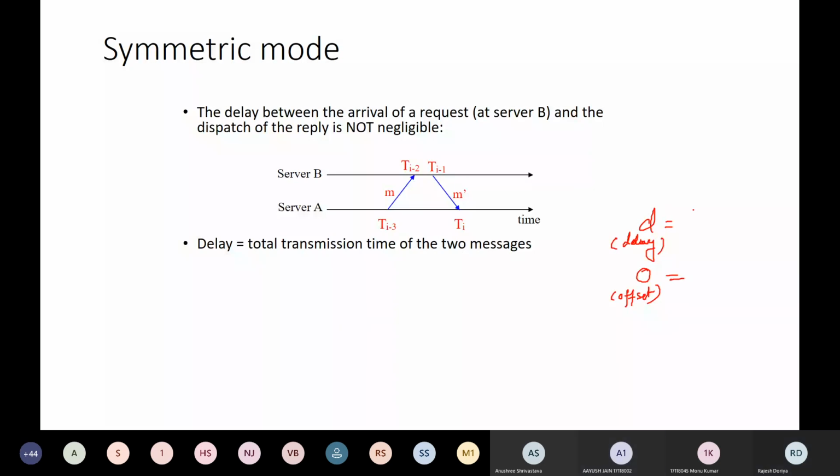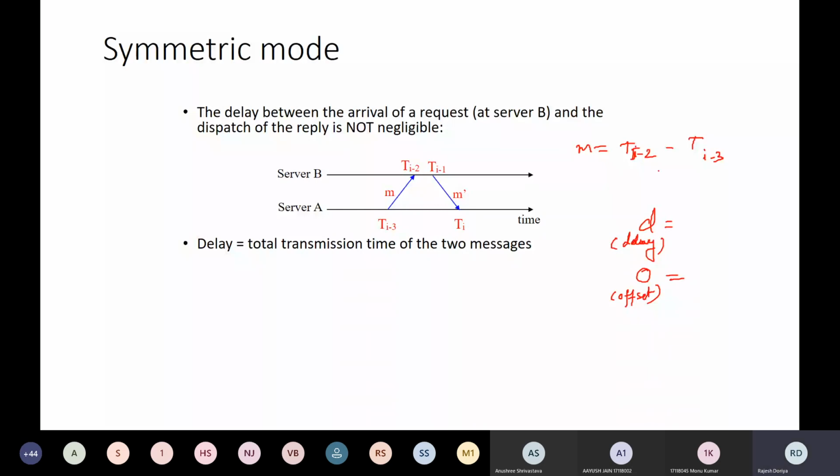Okay, so let me clear one thing. The moment you talk about m, m is nothing but Ti-2 minus Ti-3. This is the direction of the time. This is a time diagram, so in this case, this event is happening later, so you have to subtract this from this.